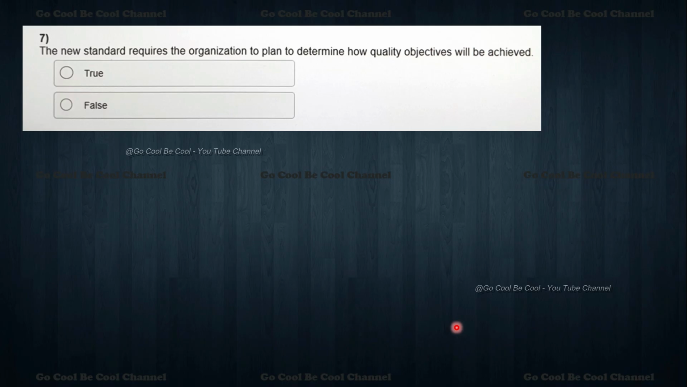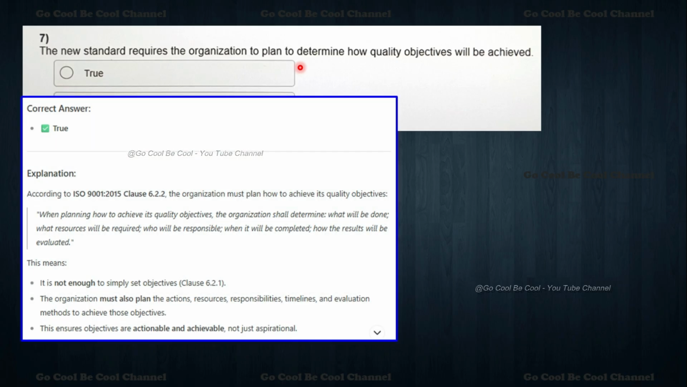Now moving towards the seventh question: the new standard requires the organization to plan and determine how quality objectives will be achieved. See, as of now we have a quality policy, and quality objectives are entirely different. But when a new standard demands something, we have to alter or modify accordingly to the new standard, is it not? Yes, of course it is. So the answer is true.